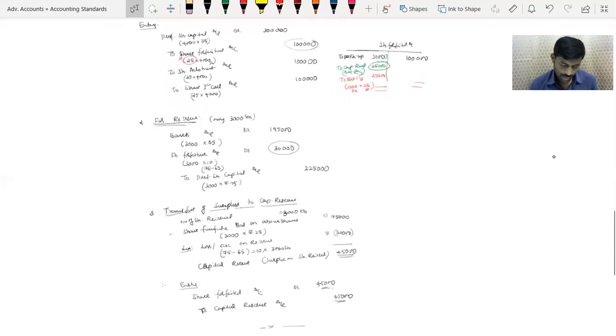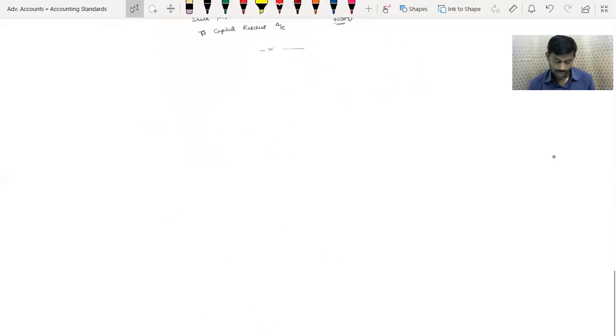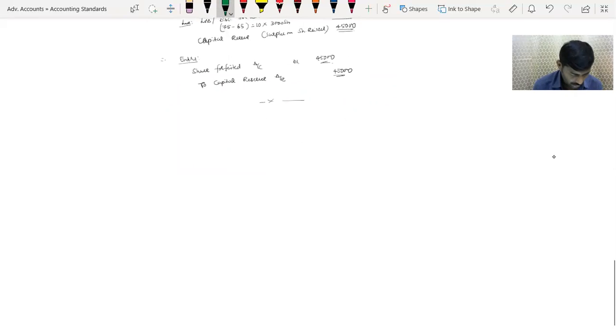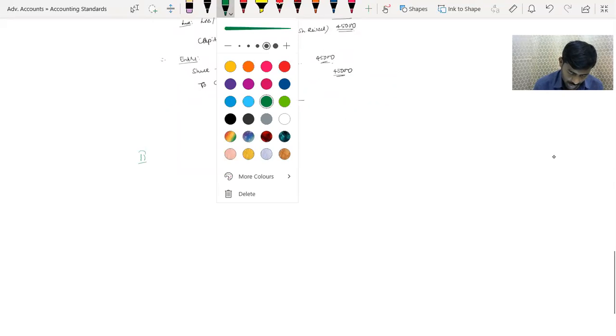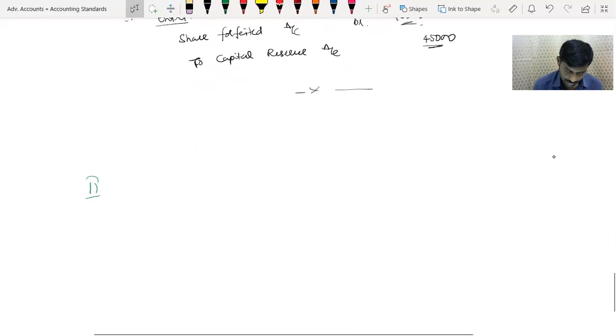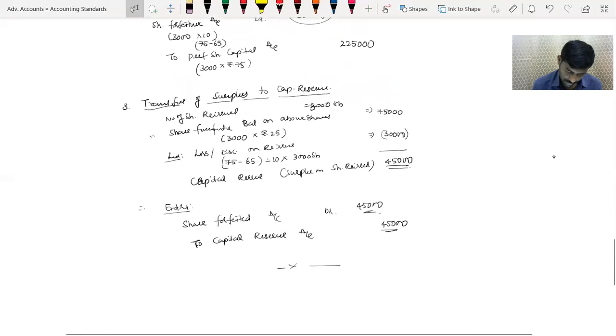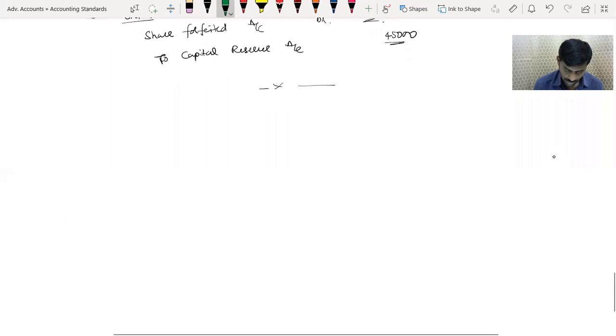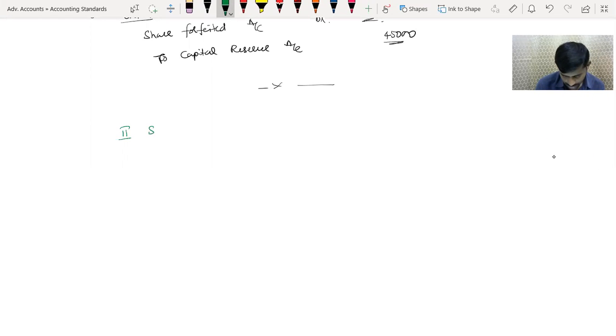Now, last tailpiece in shares. Till now what we discussed was shares issued for cash. Now let's go to the last part, part 2. Shares issued for other than cash.